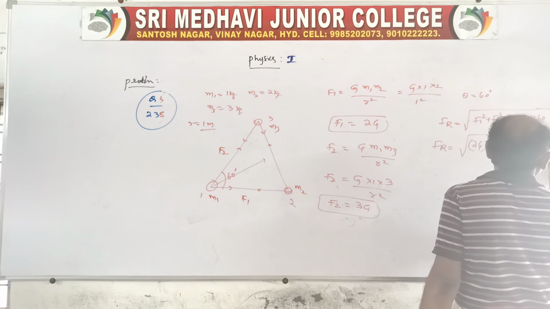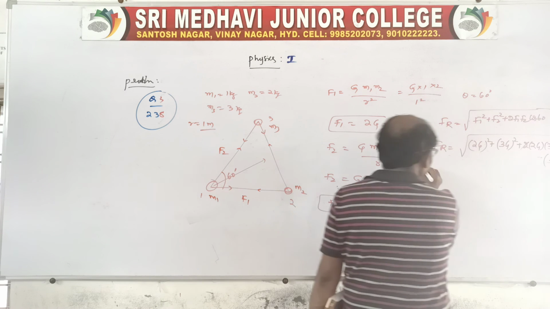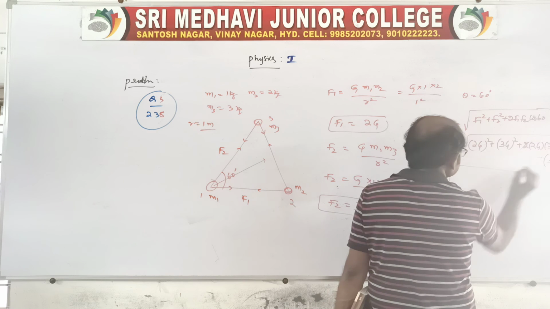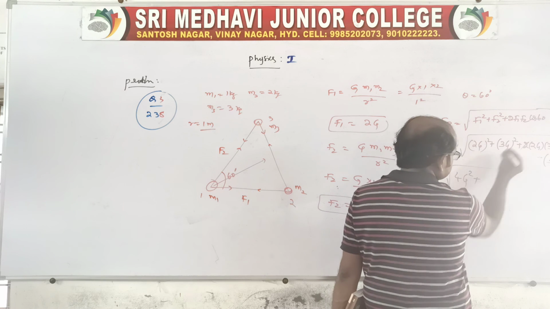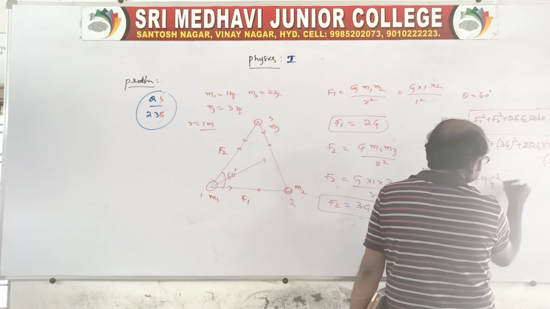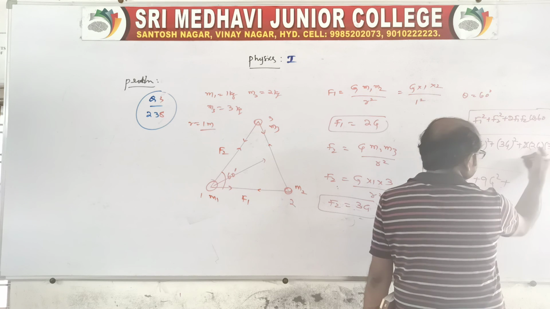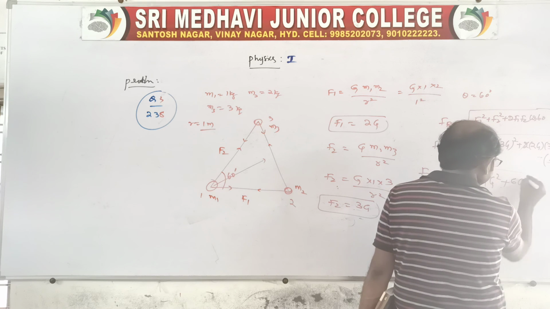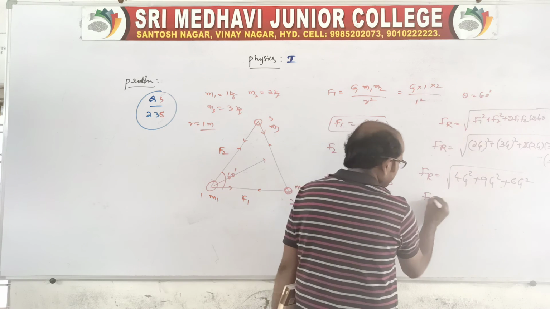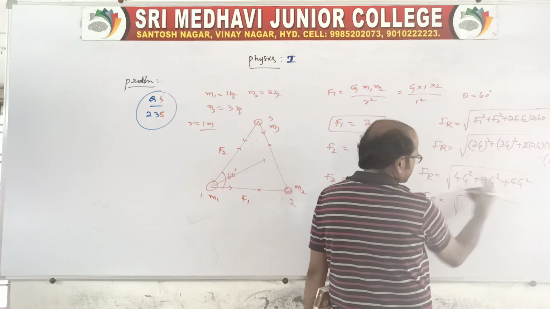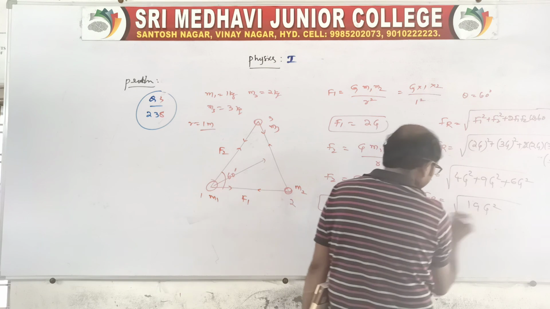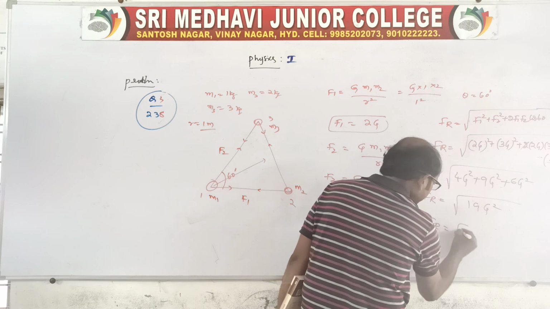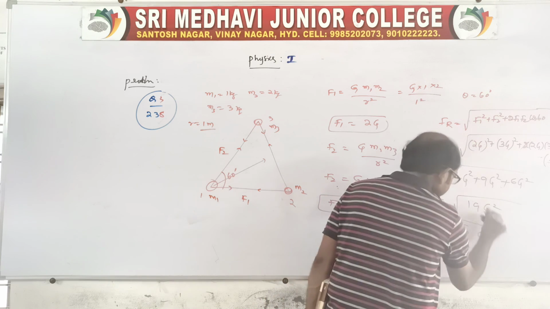Of course cos 60 is nothing but 1 by 2. So 2 cancels. Fr is equal to 4G square plus 9G square plus 2 into 3, 6G square it is, right. Now you write Fr is equal to 19G square. So Fr is equal to root 19 G.